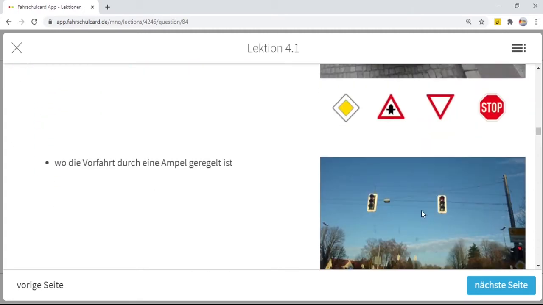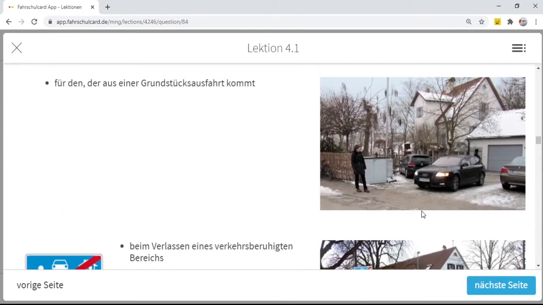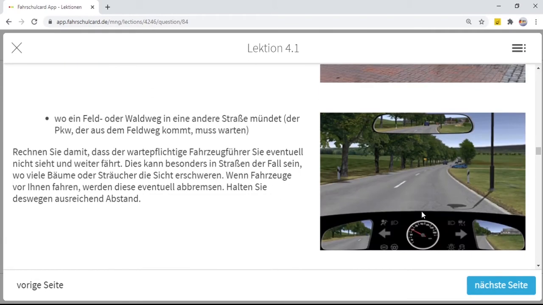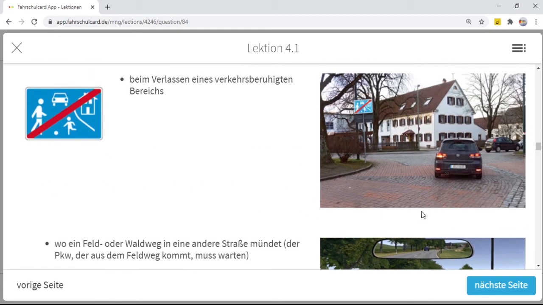So these were the basic things I thought to explain to you all before we start the rule right before left topic. And then we will also cover this area, which is known as Verkehrsberuhigter area. This is a traffic calming area. When there is no red sign, it is the start of the traffic calming area. When the red sign is there, the traffic calming zone is finished. In a traffic calming zone, you can drive only at walking speed, around 6 to 7 kilometers per hour.